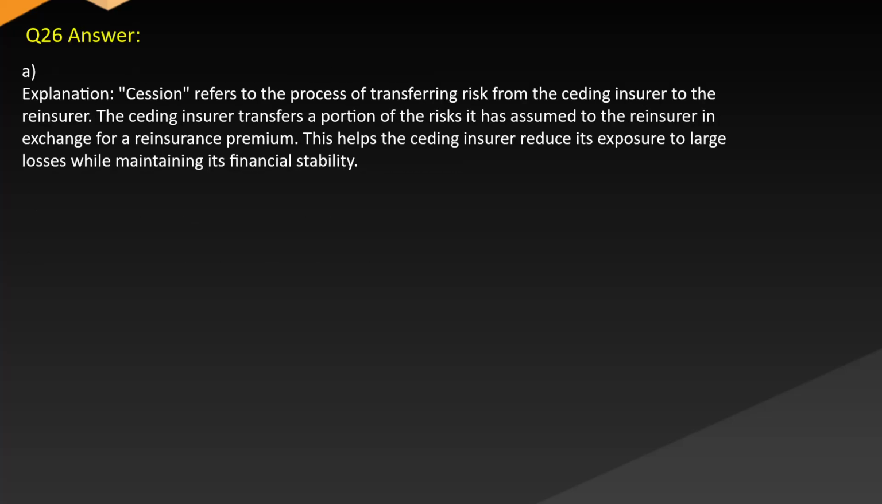Answer A. Explanation. The cession refers to the process of transferring risk from the ceding insurer to the reinsurer. The ceding insurer transfers a portion of the risks it has assumed to the reinsurer in exchange for a reinsurance premium. This helps the ceding insurer reduce its exposure to large losses while maintaining its financial stability.